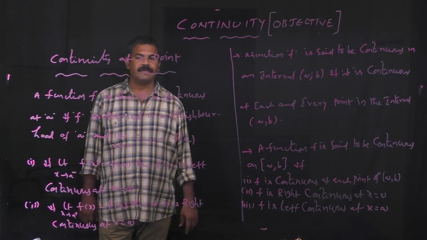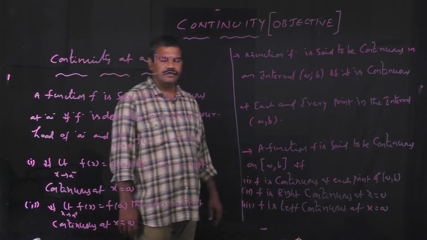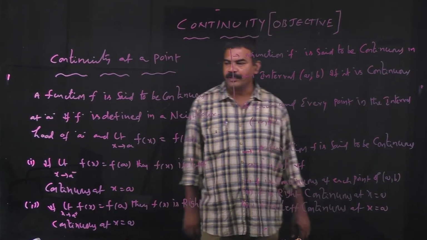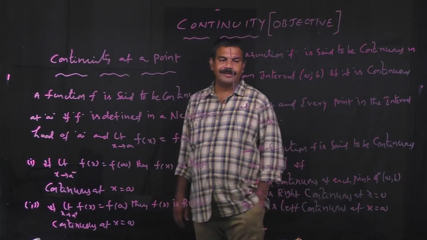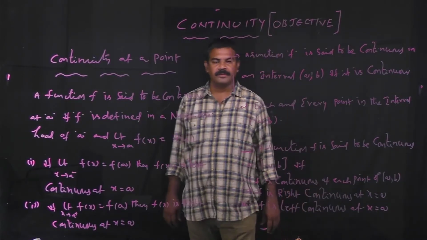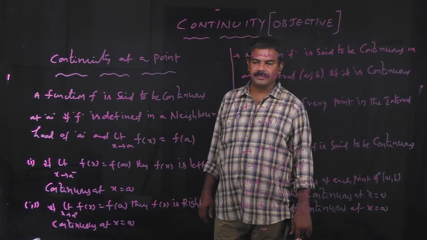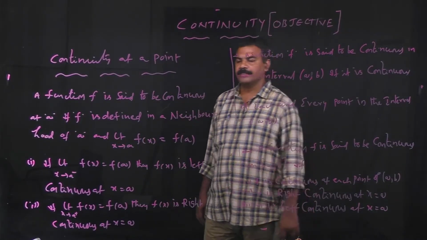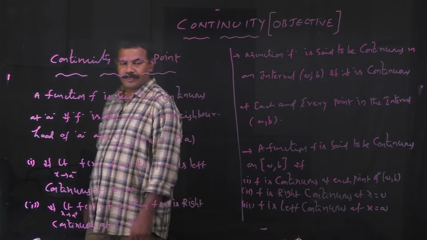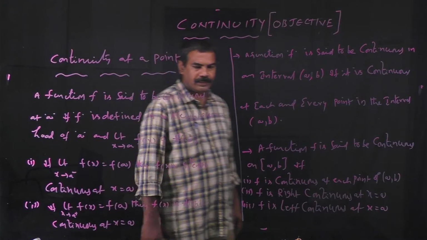A function f is said to be continuous at a if f is defined in a neighborhood of a and limit x tends to a of f of x equals f of a. If limit x tends to a minus of f of x is equal to f of a, then f of x is said to be left continuous at x equal to a. And the second one is right continuous.